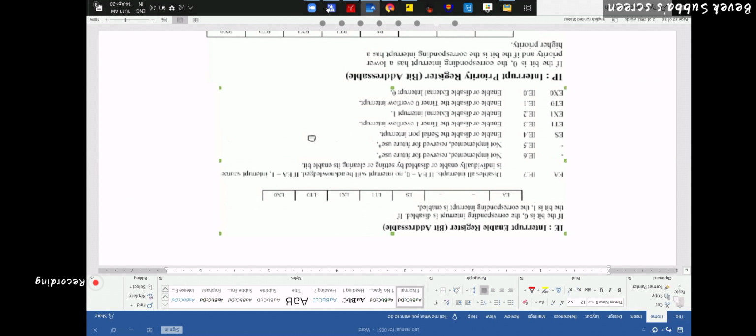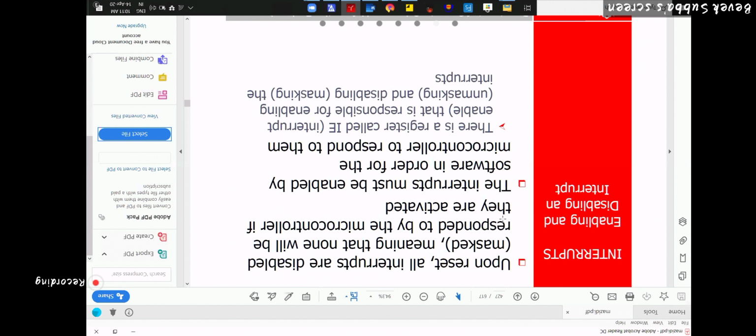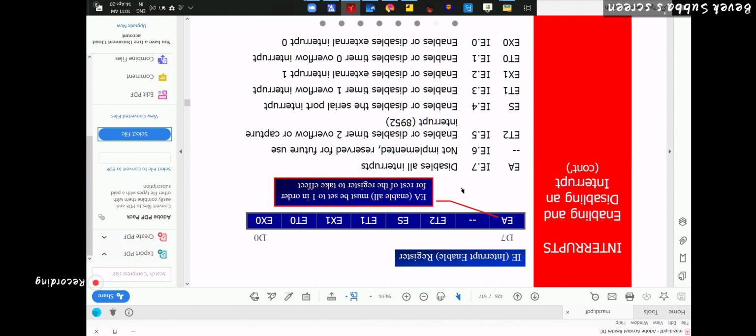Is it clear or not? EA stands for enable all. If I want the interrupt to take place and the priority to take place, this EA should be 1. Otherwise, if it is 0, it will disable all interrupts. That means it needs to be 1 always.